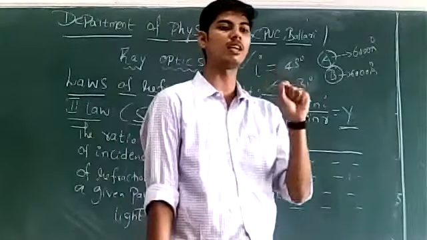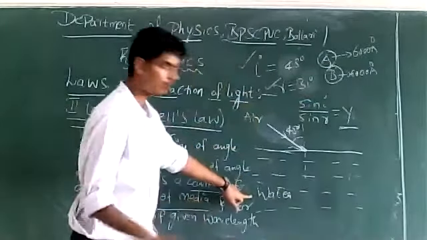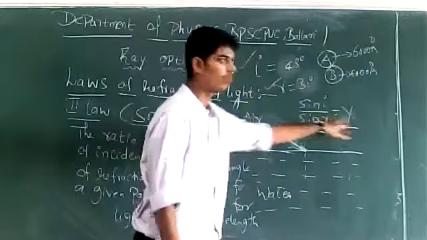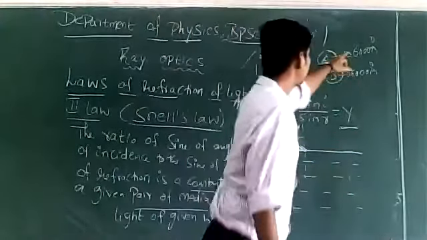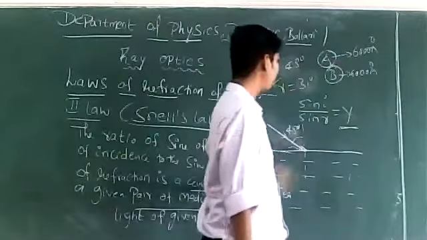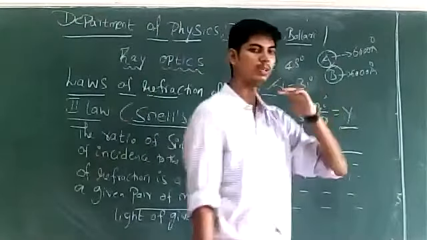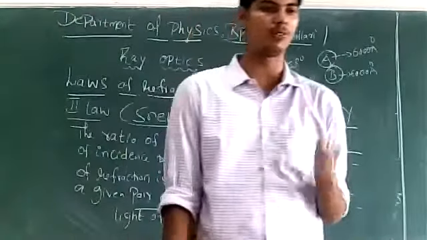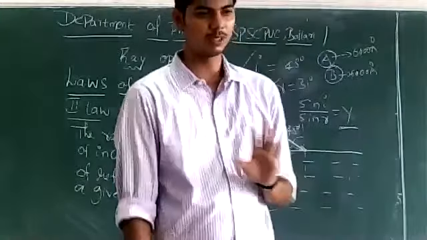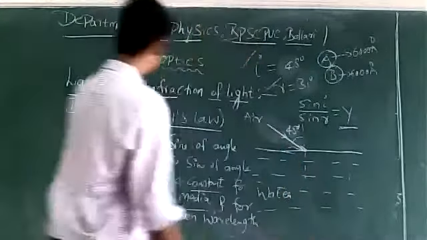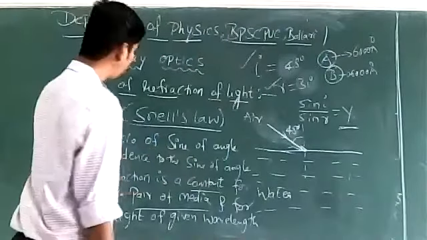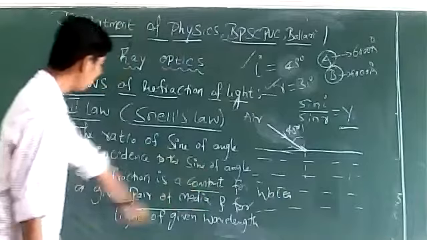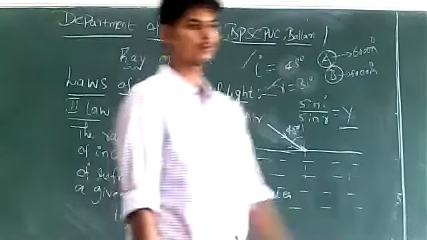If both use light of the same wavelength and the same pair of media, will sin I by sin R remain the same for both, or will it be different? It will be the same. The ratio of sin of angle of incidence to sin of angle of refraction is a constant for a given pair of media and for light of a given wavelength.